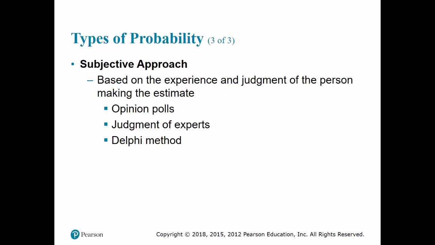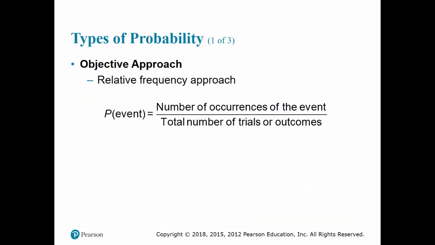So what about objective? In the objective approach, there are two basic approaches. One is the empirical approach. That is, you collect data, and based on the data you calculate probability. And then there is the classical approach. The classical approach would be using theoretical information. So we'll look at both of them. Let's start with the empirical approach.